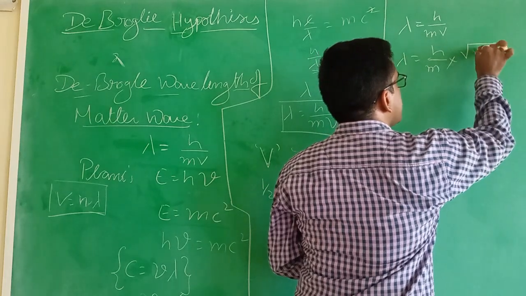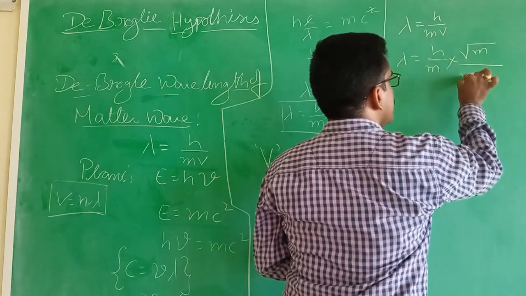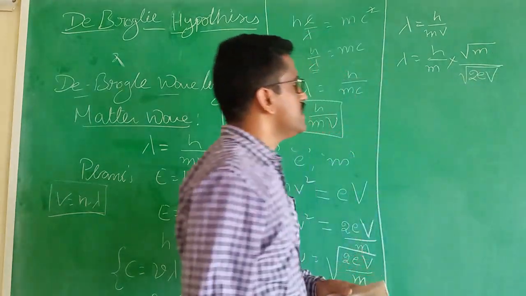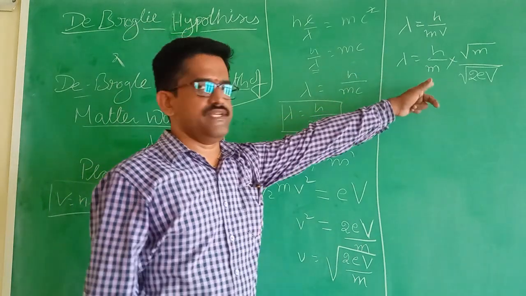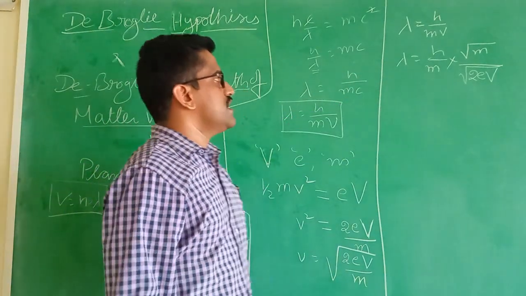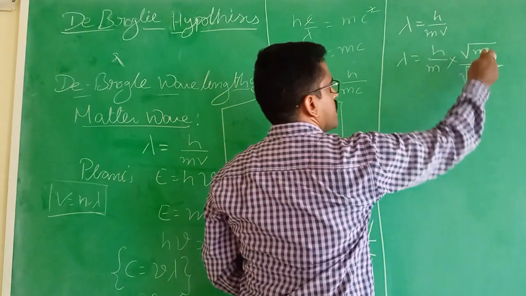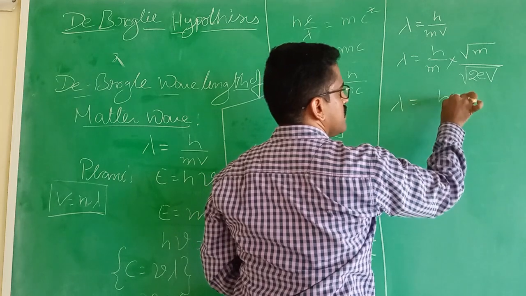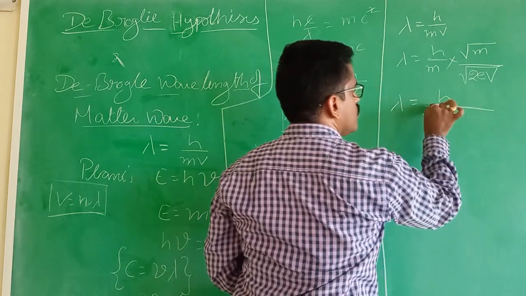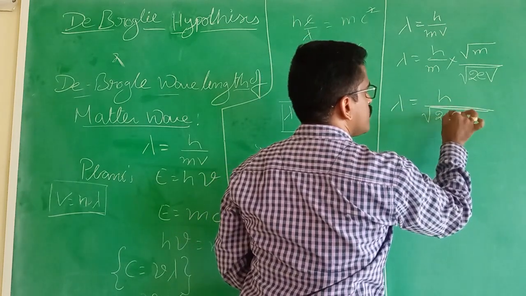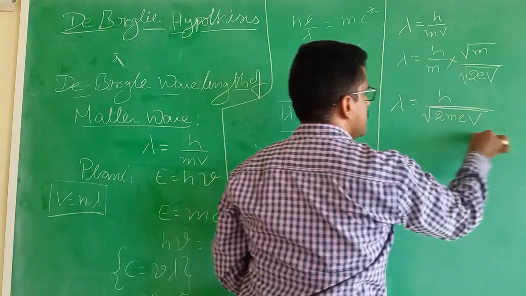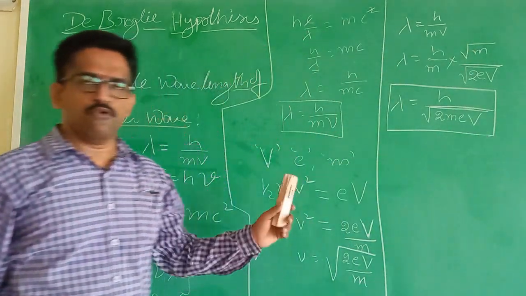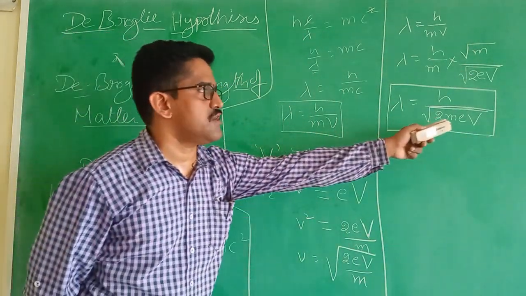The velocity can be replaced here, and we get lambda equal to h by root over 2meV. This is the matter wave wavelength, the de-Broglie wavelength associated with electrostatics.